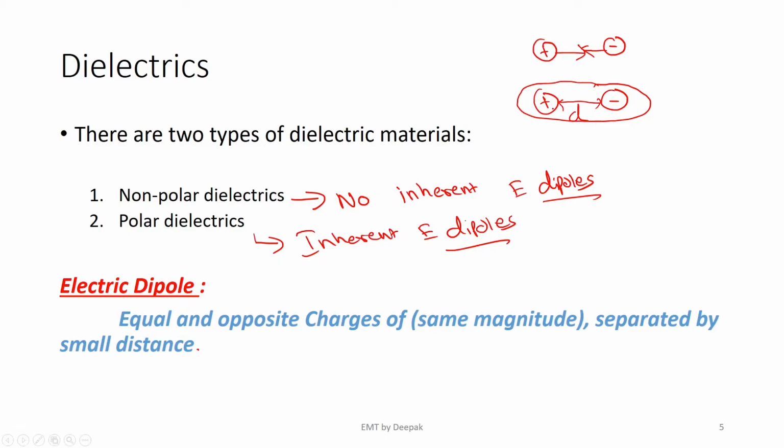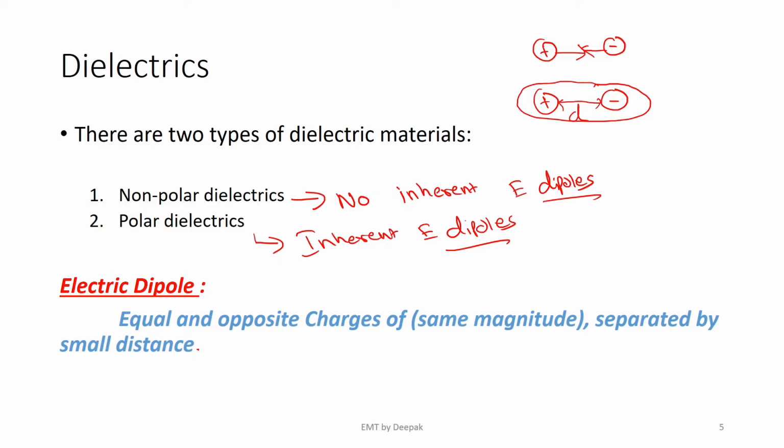So we would see and analyze what would be the electric field intensity because of an electric dipole in the later slides of this module. But right now, I want you to understand what an electric dipole is. An electric dipole is a special setup of static charges where equal and opposite charges are separated by a small and finite distance. Right? So this is an electric dipole.